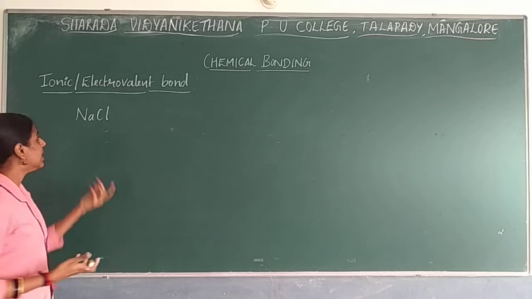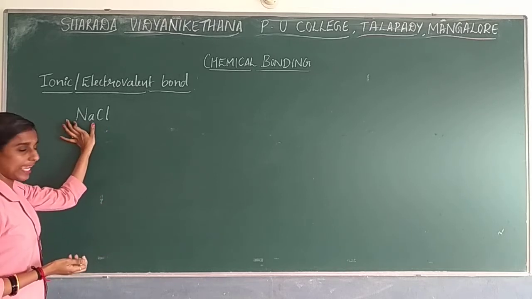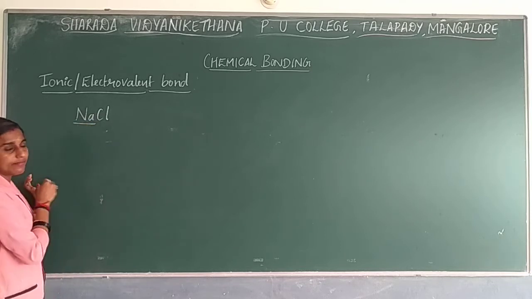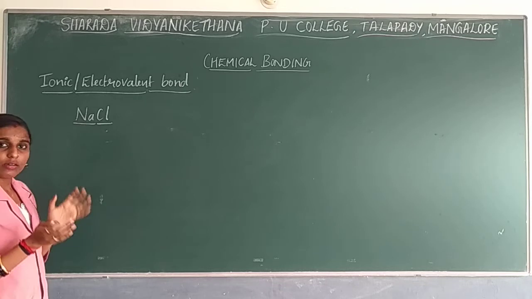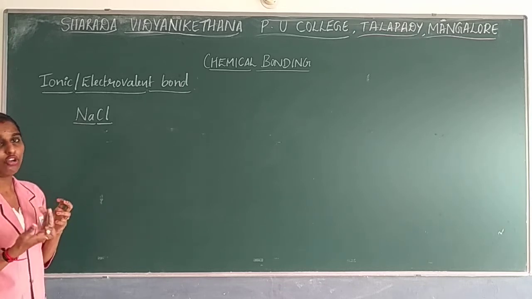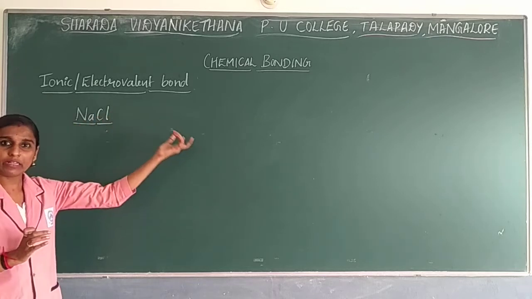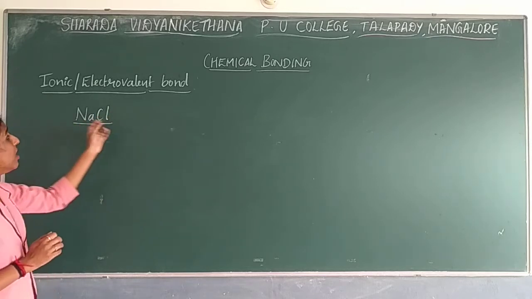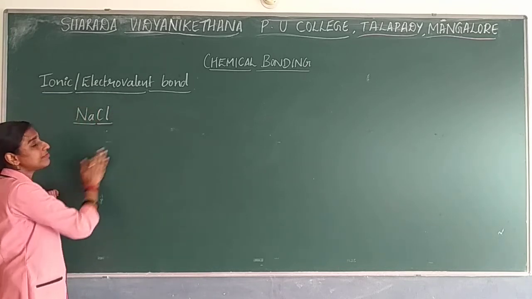The atoms present over here are Na, sodium, and Cl, chlorine. Will they always be there in combined form? No. Sodium will be a separate atom as well as Cl will be a separate atom. But how do these combine with one another to form common salt?